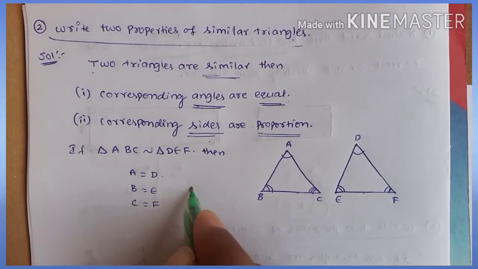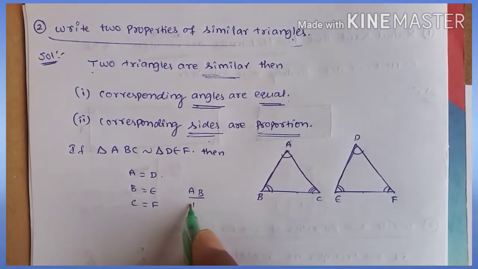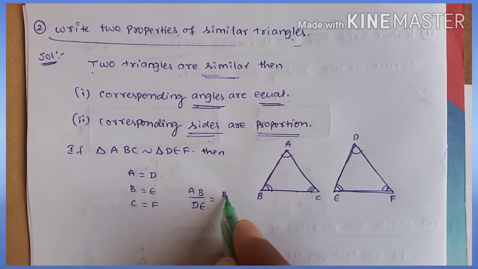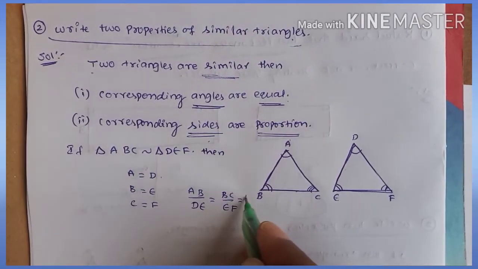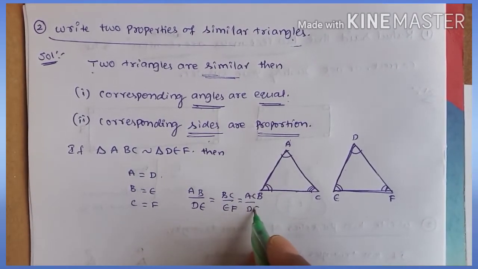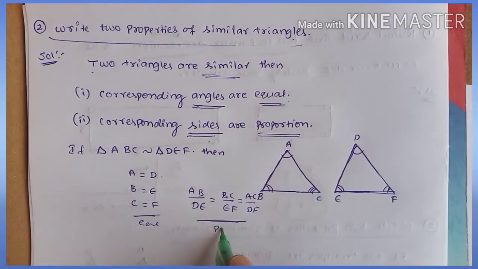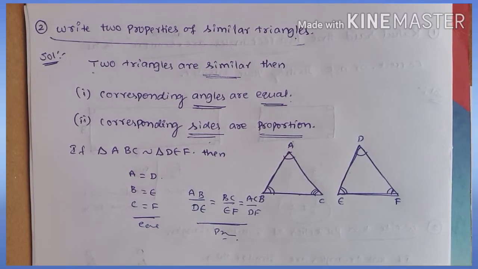And the corresponding sides: first side by first side, AB by DE, is equal to second side by second side, BC by EF, and third side by third side, AC by DF. Corresponding angles are equal, corresponding sides are proportional. Okay, next, the third one.